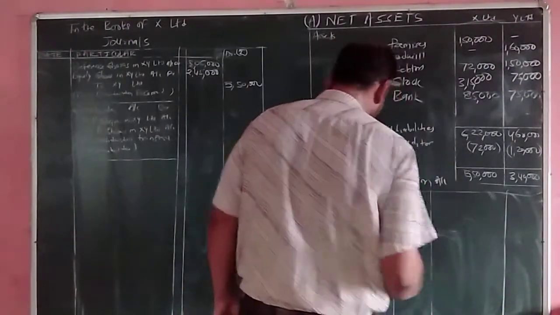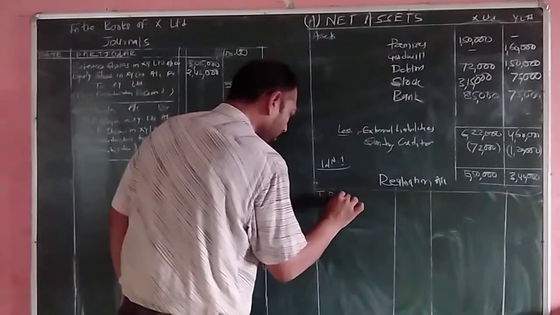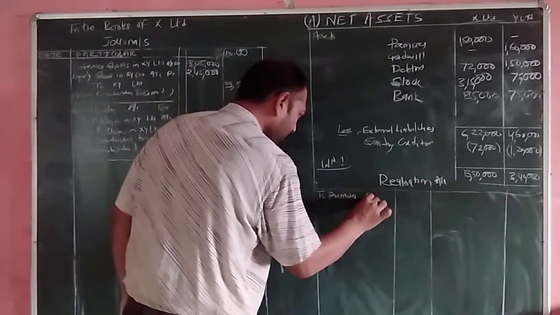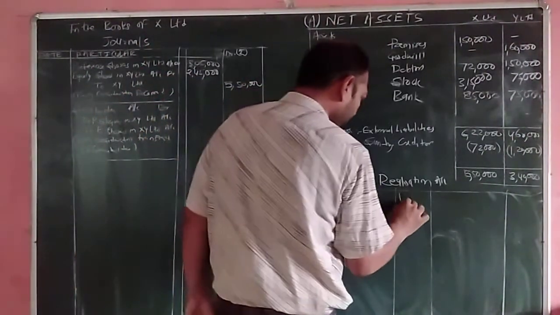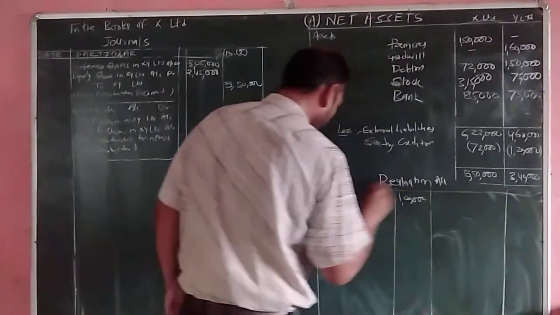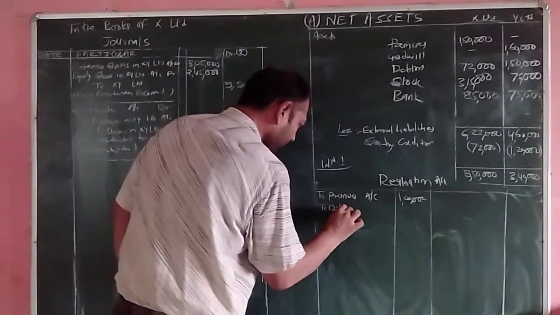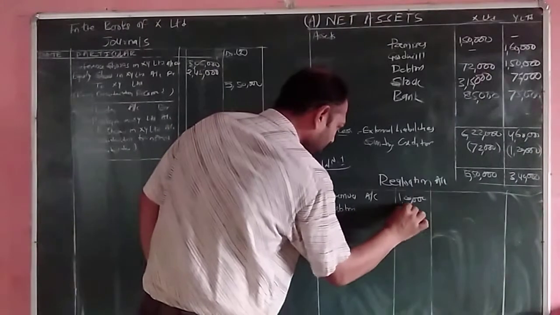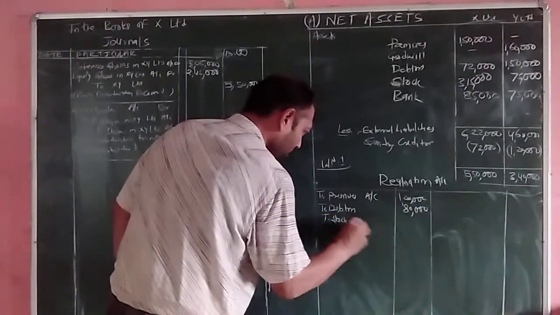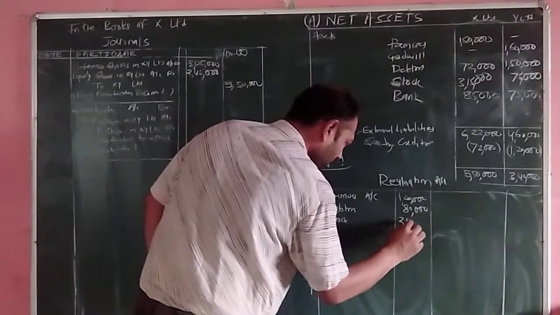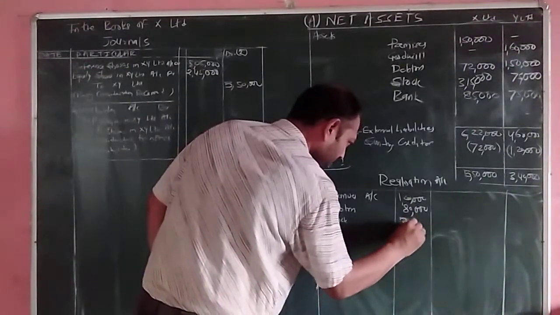So first we will be transferring of assets. The amount of premises is 1,20,000. Next, debtors 80,000. Next, stock 3 lakh.